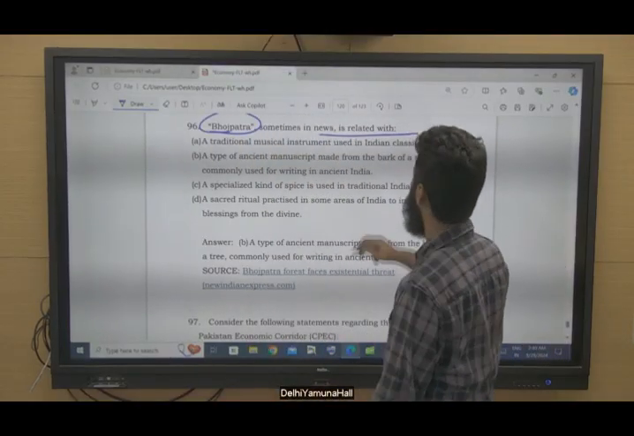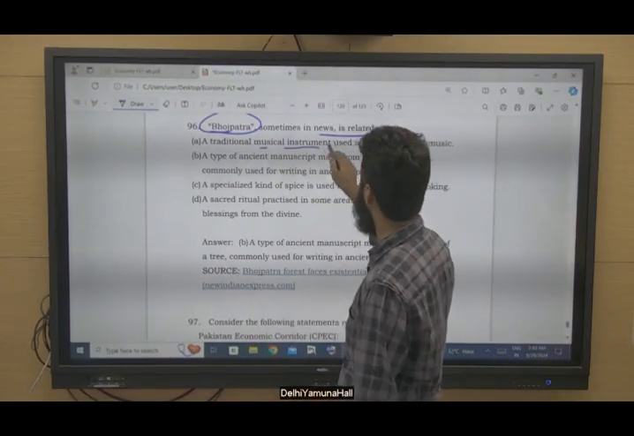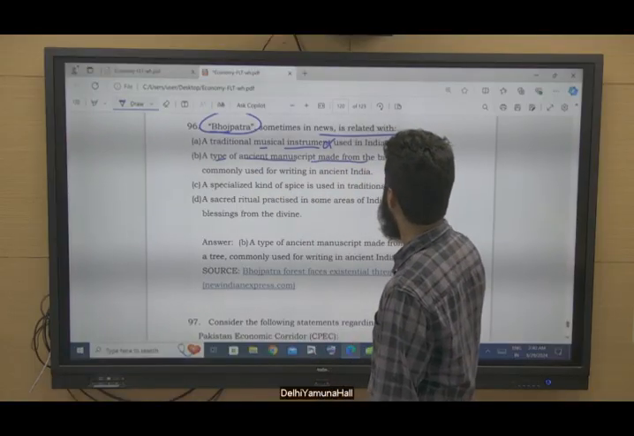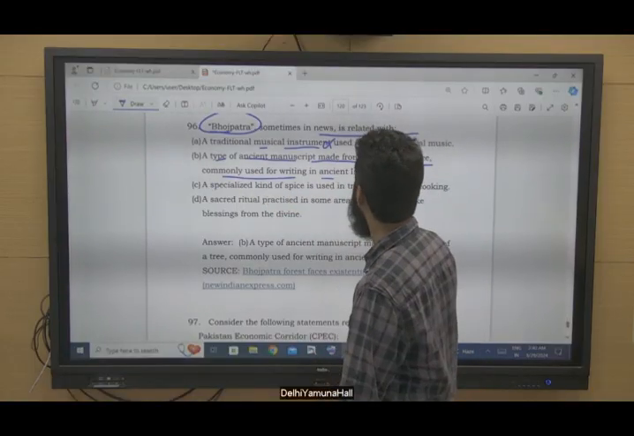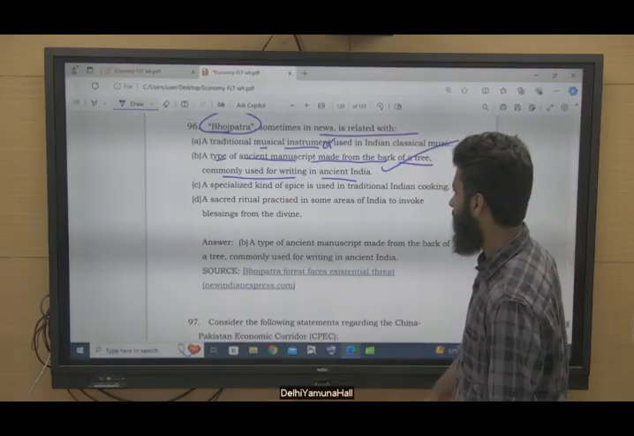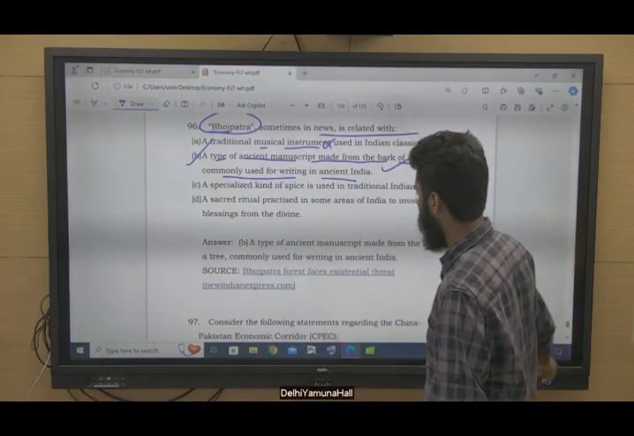Bhojpatra sometimes in the news related to which? A traditional musical instrument? No. A type of ancient manuscript made from the bark of a tree commonly used for writing in ancient India. Yes, this is correct. So option B is the right answer.